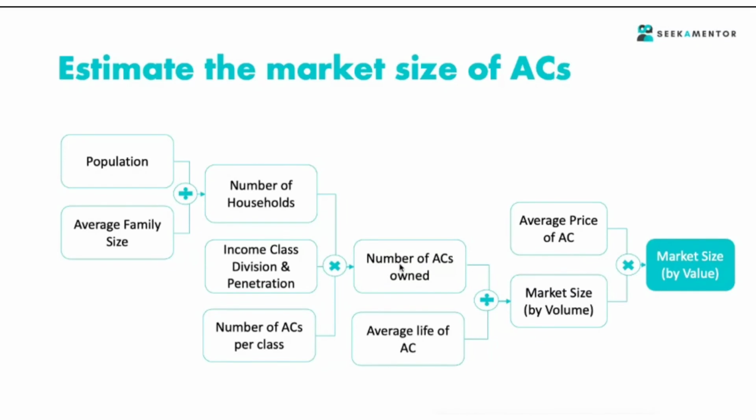Number of ACs per class. Then you have to adjust that in the high income segment, the number of ACs per class will go up and down. And similarly, the average life of AC also might change in terms of the kind of country you are in, the kind of usage there is. So that essentially you have to take care. But on a general note, they will not ask you these kind of questions, because see, the guesstimate is given to you to help you further understand the problem, but not to confuse you.